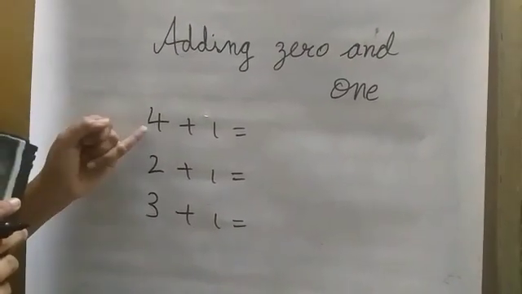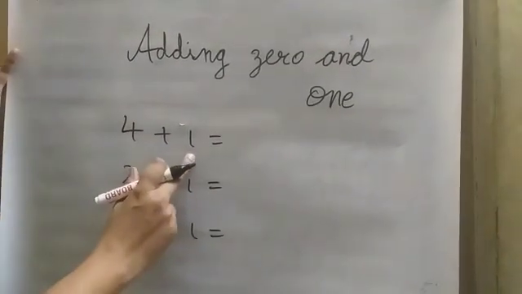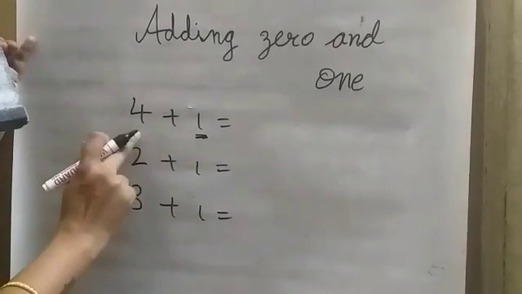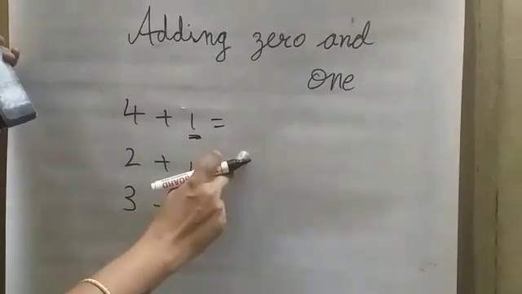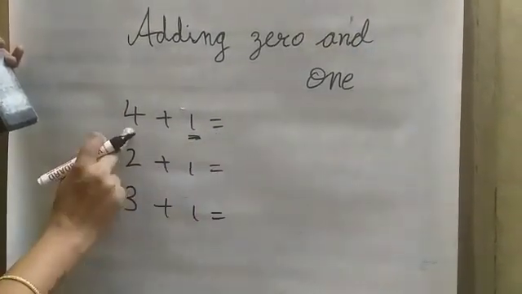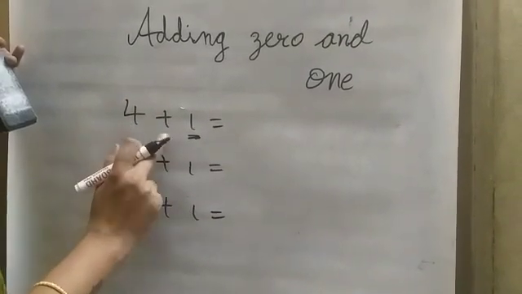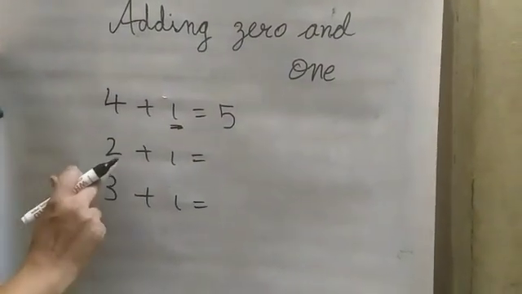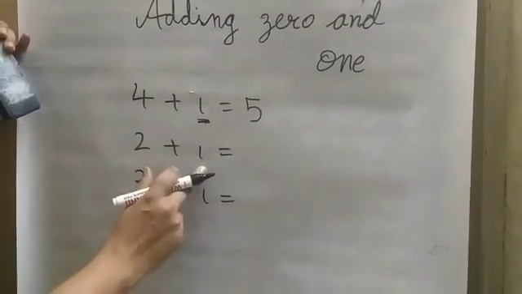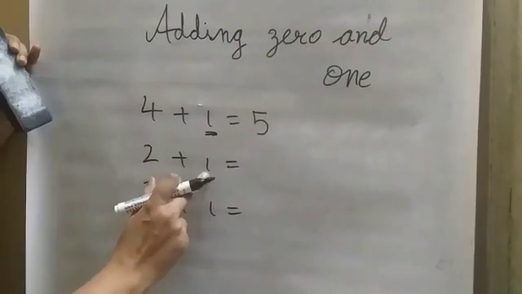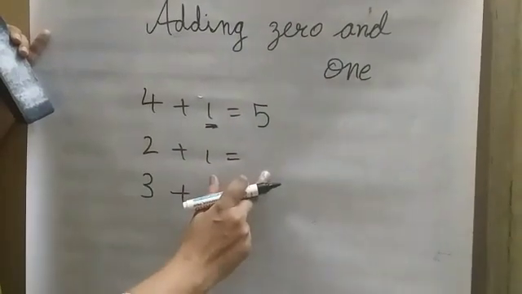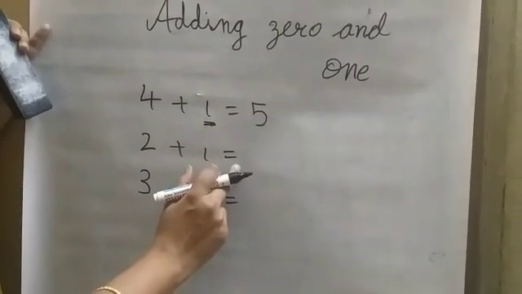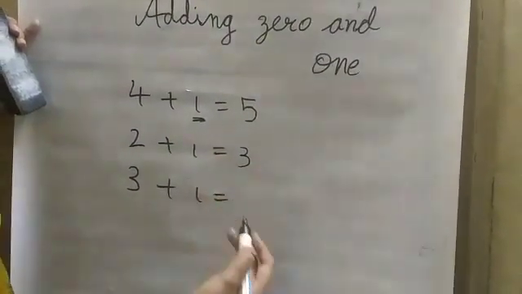And if I am adding 1 to the number, the answer will be the next number. After 4, 5 will come. So 4 plus 1 is 5. So 2 plus 1, if I am adding 1 to the number, the answer will be the next number. So 2 plus 1 is equal to 3.